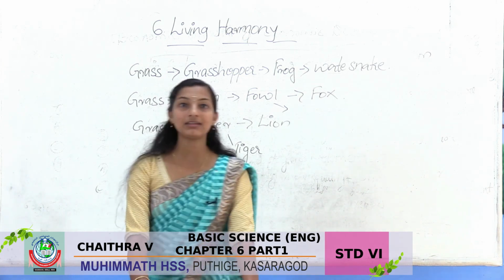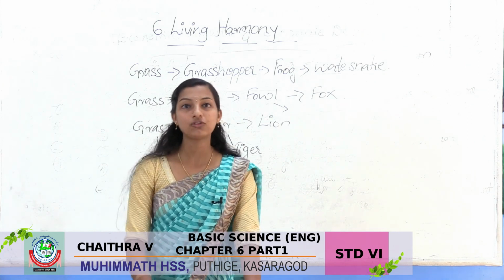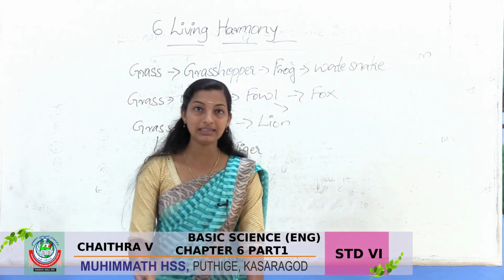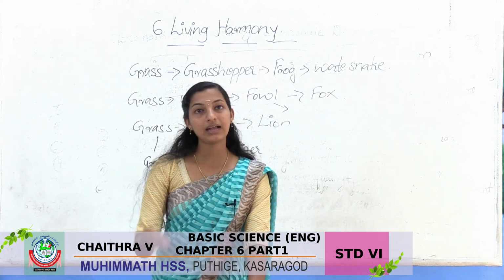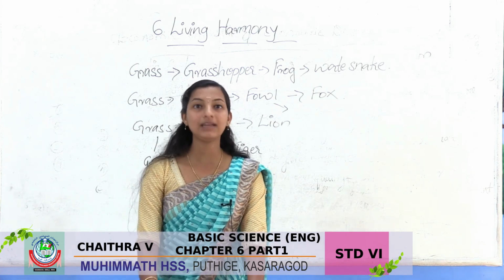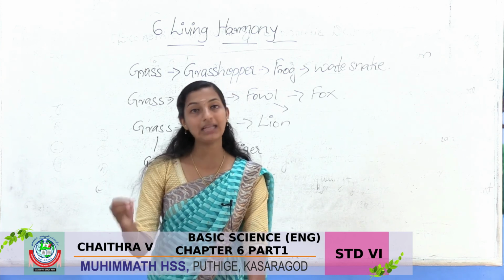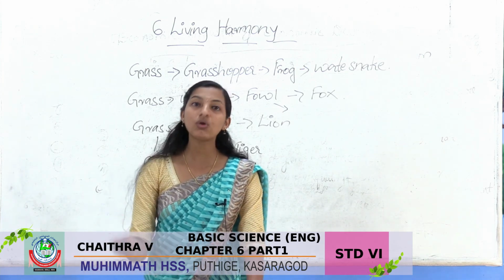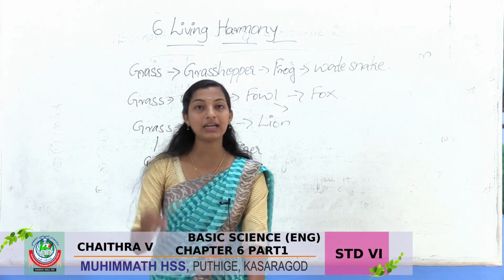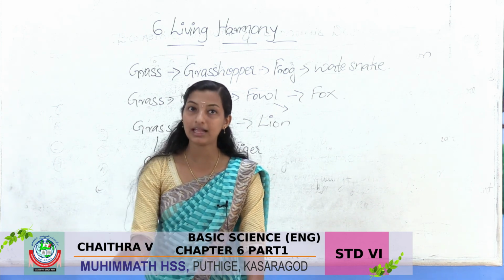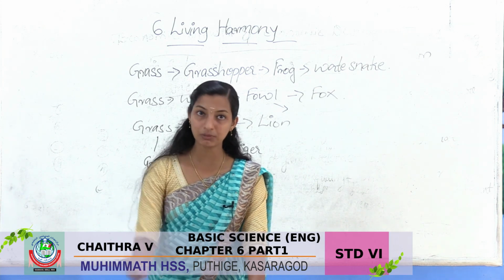Then next we are discussing producers and consumers. What are producers and what are consumers? Here already we said that grass is a green plant, isn't it? So the green plants always come first because they have the capability to produce food. So they are known as producers. എന്താണ്, ഗ്രീൻ പ്ലാന്റ്സിനാണ് സ്വന്തമായിട്ടും ഫുഡ് പ്രൊഡക്റ്റ് ചെയ്യാനുള്ള ഒരു കഴിവുള്ളത് അല്ലേ? അതുകൊണ്ടാണ് ദ ഗ്രീൻ പ്ലാന്റ്സ് ഈസ് നോൺ ആസ് പ്രൊഡ്യൂസേഴ്സ്.